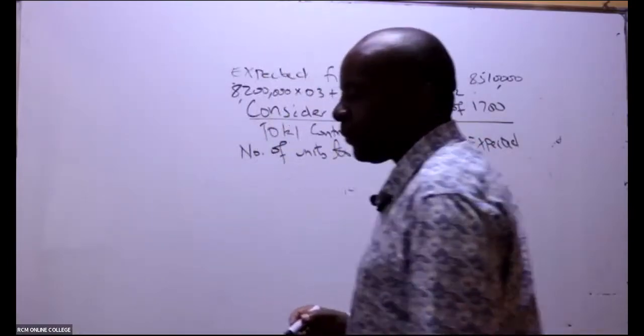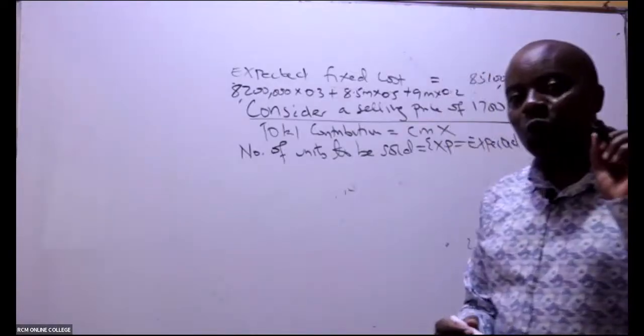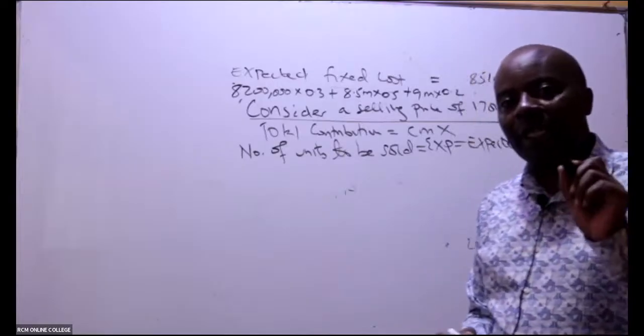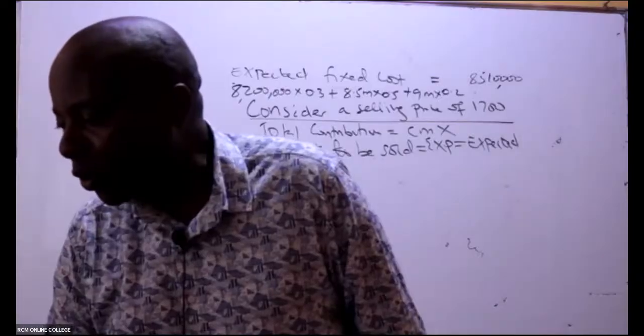Is there anybody who is able to tell me how many units I will sell should I decide to sell at 1,700? I can see they have given me 3 demand values.